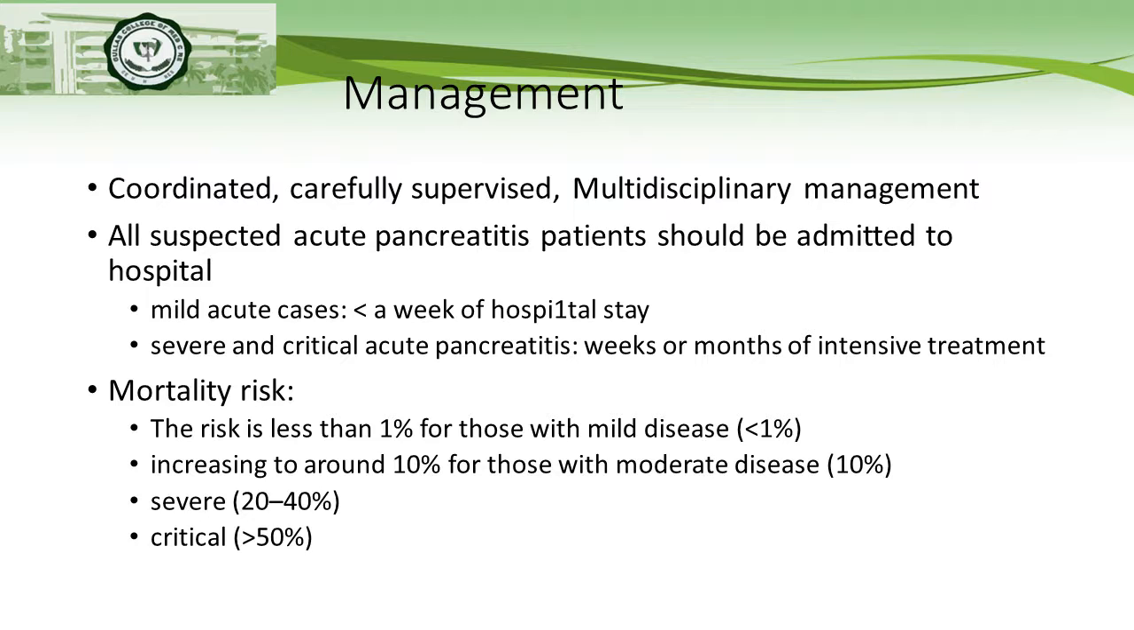For mortality risk, the risk is less than 1% for those with mild disease, increasing to around 10% for those with moderate disease, and around 20 to 40% in severe cases, while it's more than 50% in critical cases.